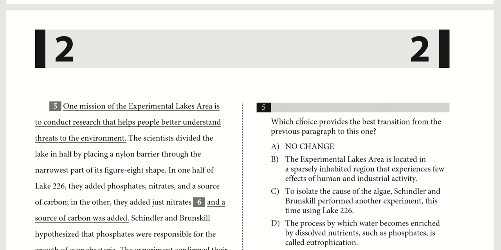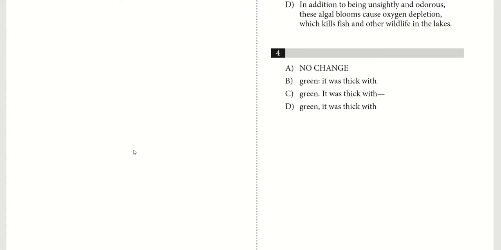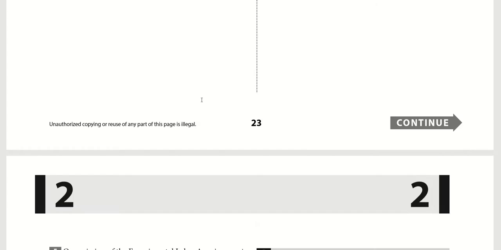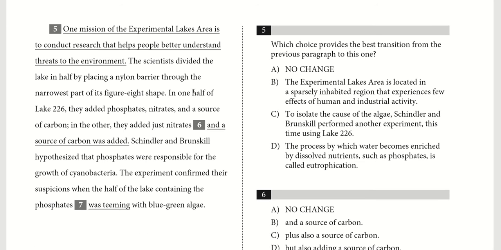For question 5, we're looking for which choice provides the best transition from the previous paragraph to this one. So let's just quickly review the previous paragraph in terms of its content. It's basically talking about how and why the two scientists were investigating possible causes for the large blooms of blue-green algae. So in this next paragraph, it describes in pretty large detail how they were doing it.